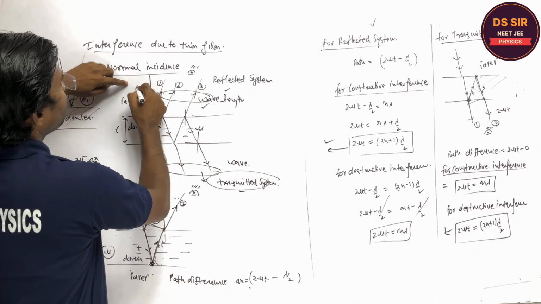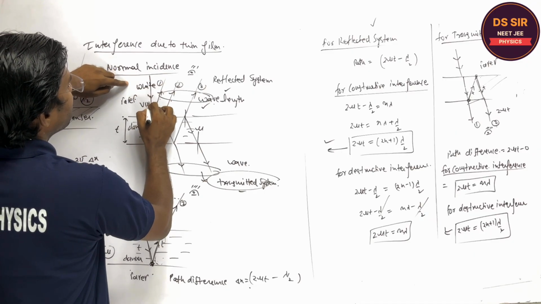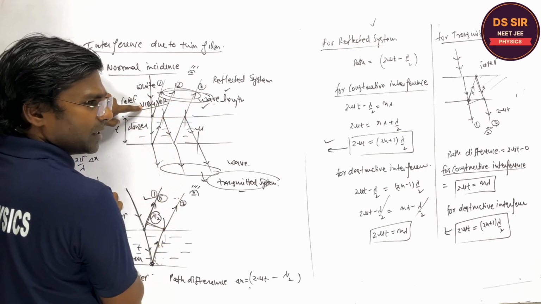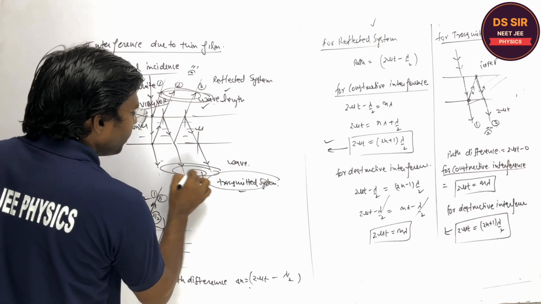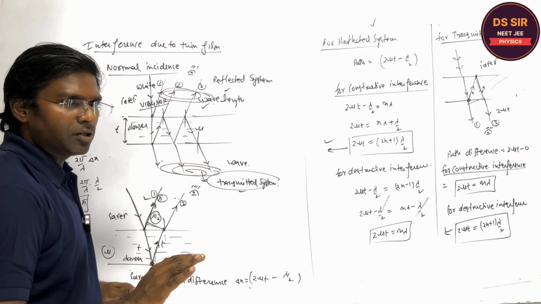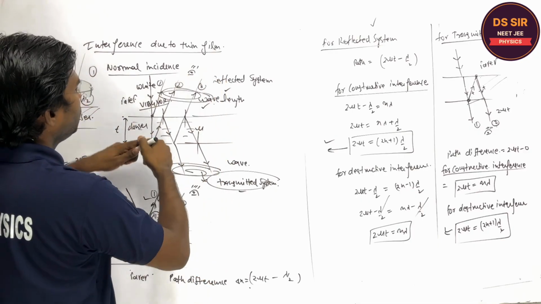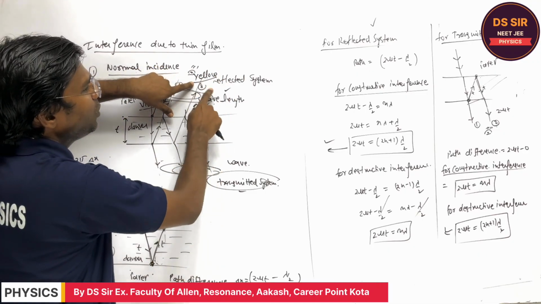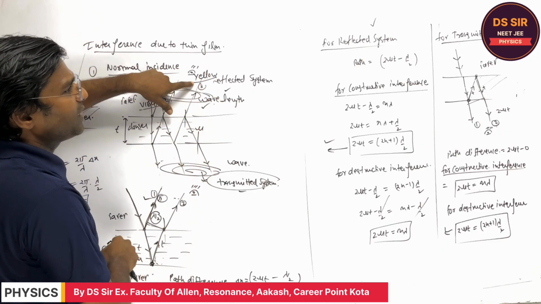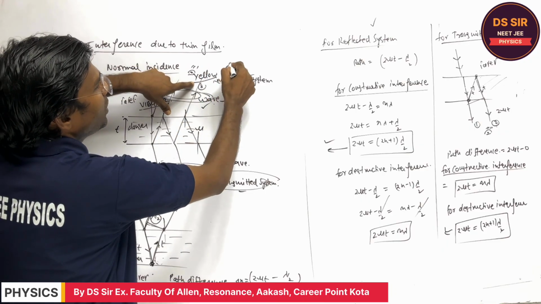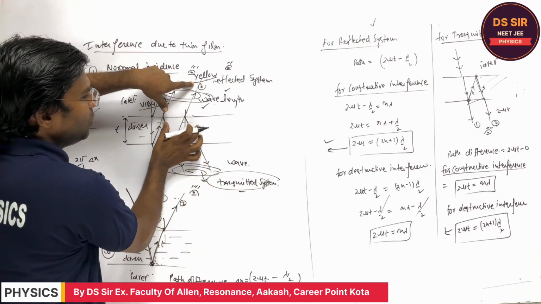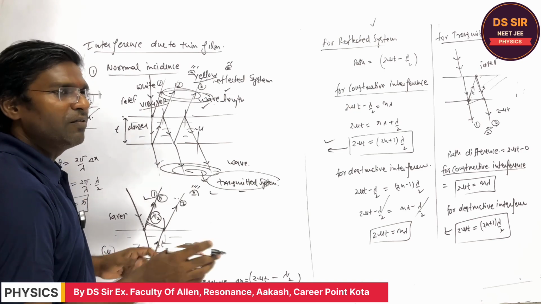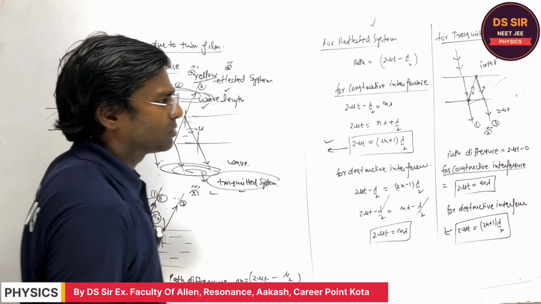Suppose this is white light. White light means VIBGYOR, all the wavelengths. So some wavelengths will be present over here due to the interference, and some wavelengths will be present over there. Are you getting or not? Suppose yellow is present over here. Why is yellow present? Because yellow is producing constructive interference in the reflected system. When you look at this thin film from this side, you will see yellow light, and yellow light will be absent in the transmitted system, and vice versa. Do you understand this thing or not?